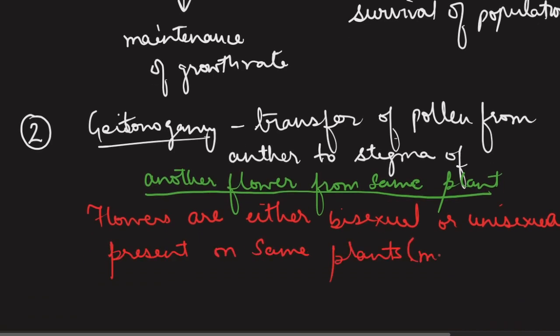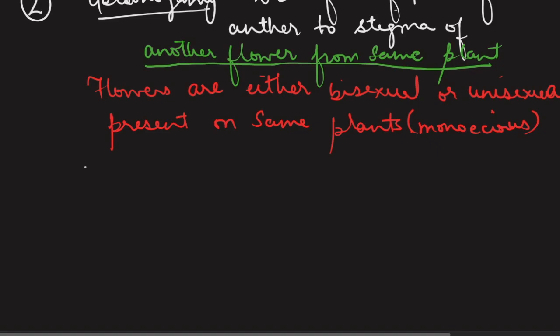It means the plant is monoecious in nature. Monoecious means that all the plant population contains only one type of plant. Overall, the plant will be called bisexual, but if we look closely, then the plant is containing unisexual flowers on it. There are some peculiar things that you should be clear about: geitonogamy, since it is technically a type